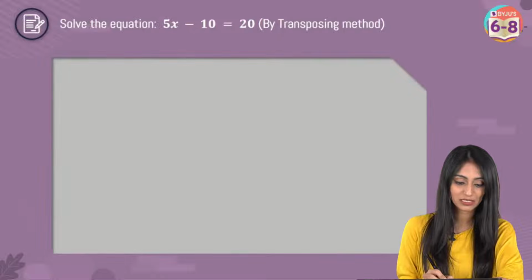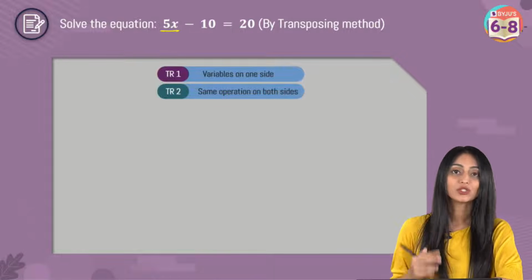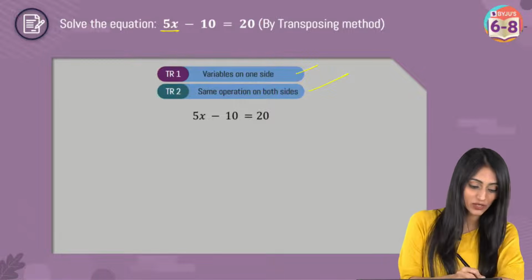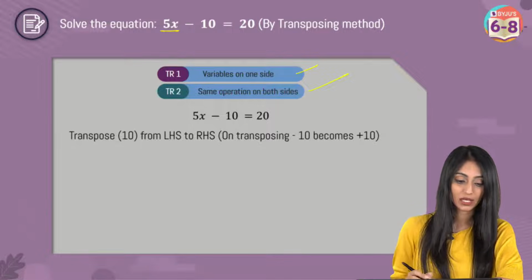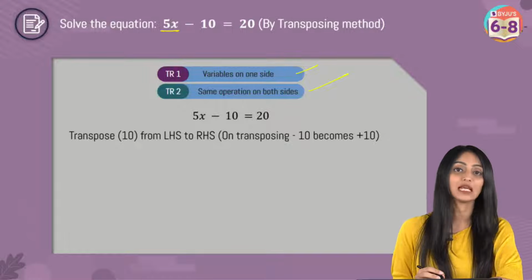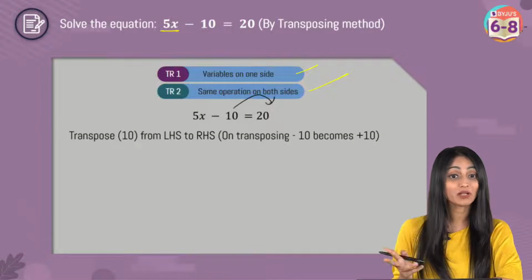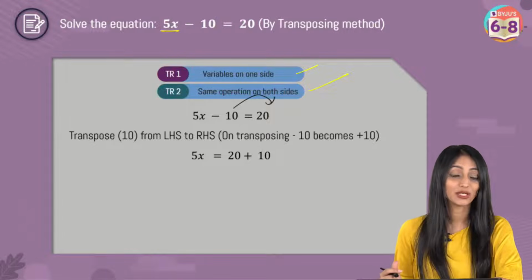So what we will do here is very simple. We can see the variable is here, right? The two thumb rules we have to keep in mind: first, variable has to be on one side; second, same operation on both the sides. This is the equation that I have. First operation, variable has to be on one side. So I'll transpose 10 from the left hand side to the right hand side. What will happen? Minus 10 will become positive 10, right? 5x would be equal to 20 plus 10.